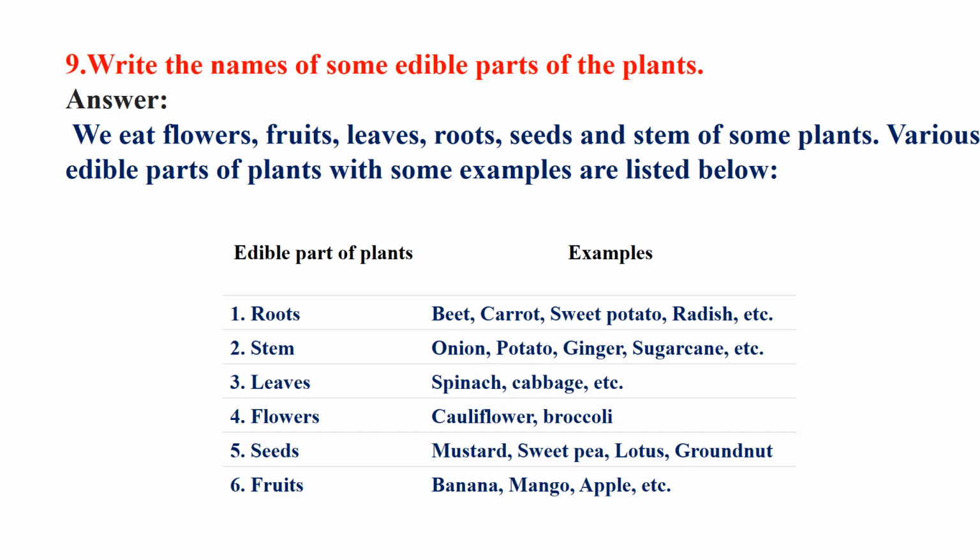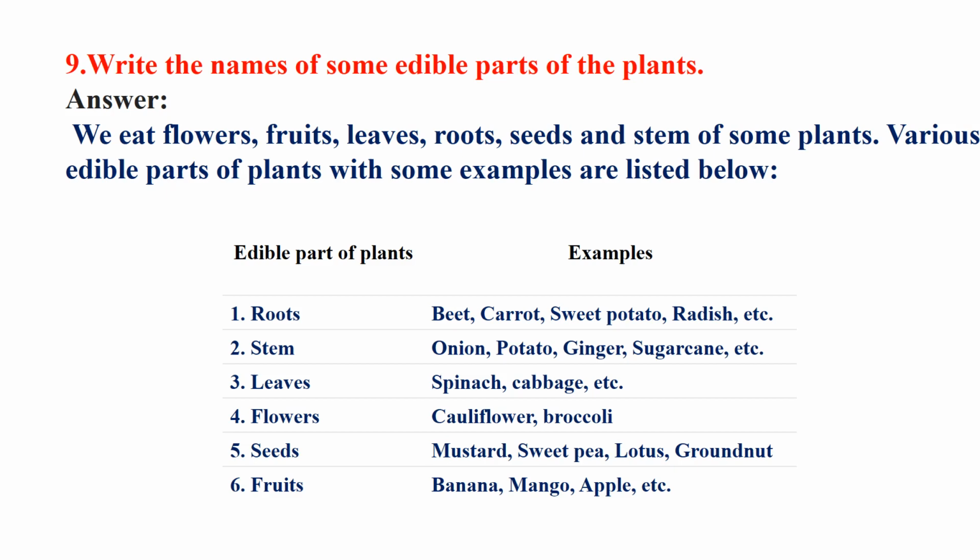As the root, so root as food we are using beet, carrot, sweet potato, radish, etc. Then second, stem. Stem as food like onion, potato, ginger, sugarcane, these are used. Third, leaves. Leaves such as spinach, cabbage, methi, these all are used as leaves. Leaves, these actually are used as vegetables. Okay, spinach, cabbage. Next, flowers.